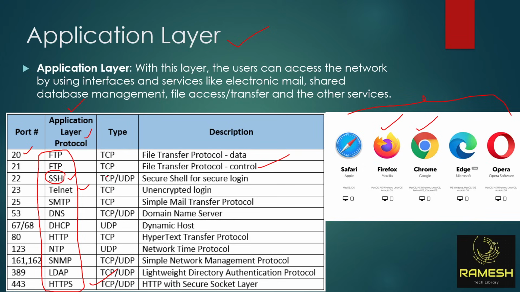What is the SSH TCP port? 22. Telnet TCP port? 23. DNS? 53. DHCP uses only UDP and it is 67, 68. HTTP, same, it is not secure, 80. SNMP 161, 162, like this. So please remember all these services, each service will have a port number. Is it clear, everyone? Yes, sir.